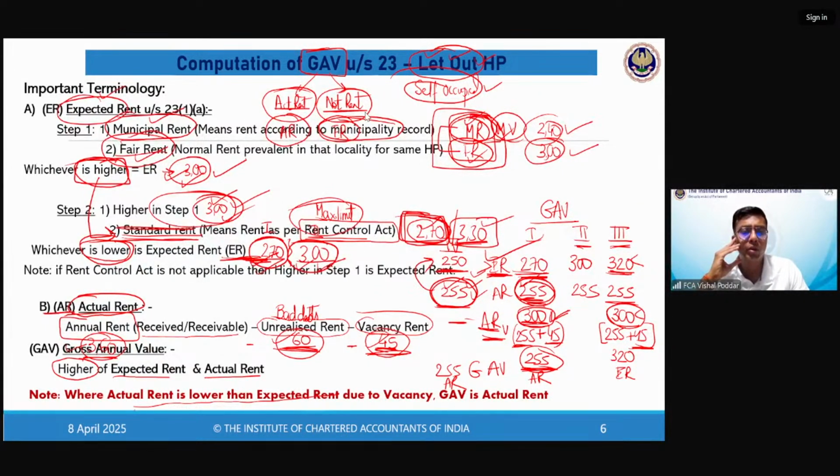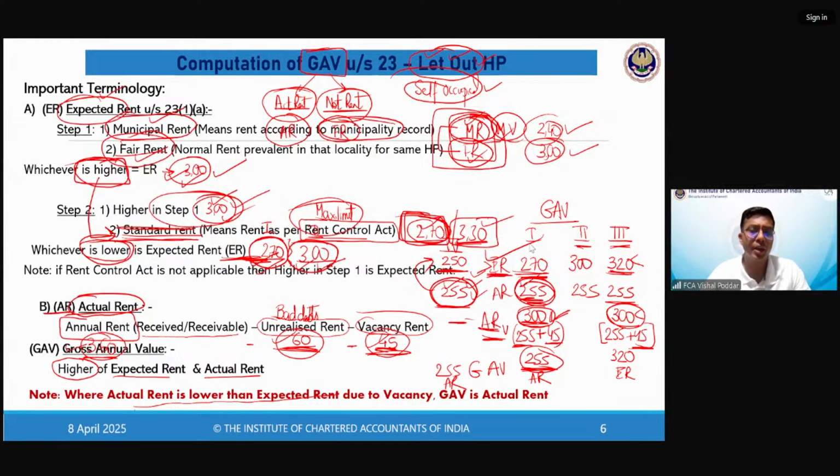AR means actual rent, which is calculated by taking annual rent minus unrealized rent minus vacancy rent. This difference is called AR. And how do you find out GAV? Compare the ER with the AR. If AR is greater than ER, like in case 4, directly AR is your answer.